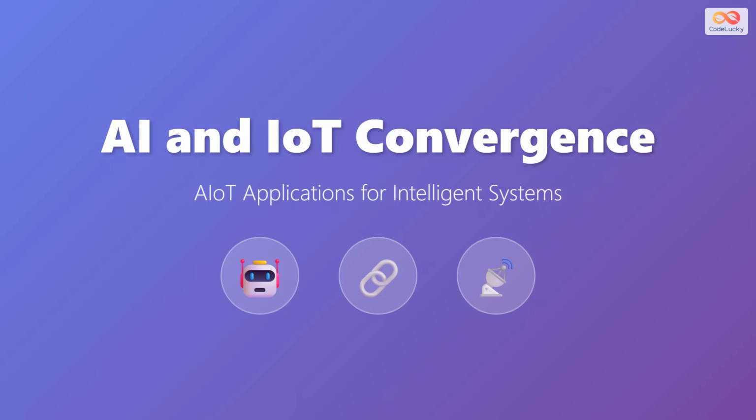Welcome to this comprehensive guide on AIoT, the powerful convergence of artificial intelligence and the Internet of Things. AIoT combines intelligent algorithms with connected devices to create systems that can learn, adapt, and make autonomous decisions. Throughout this presentation, we will explore how this revolutionary technology is transforming industries and reshaping our daily lives through intelligent, self-learning systems.